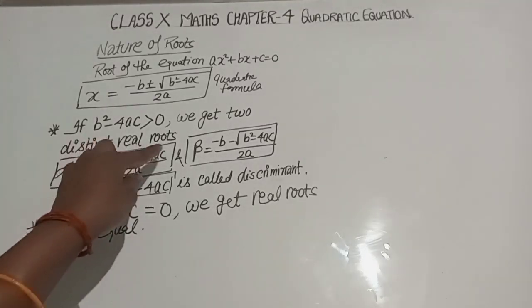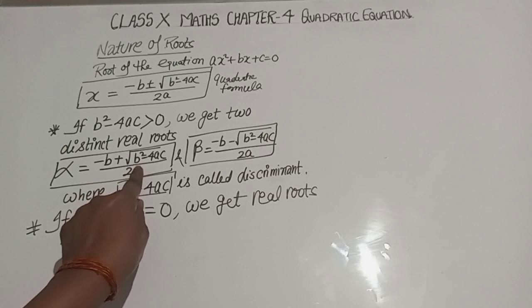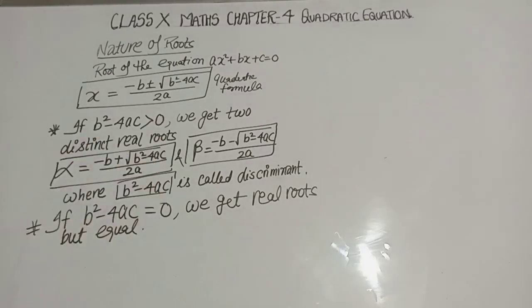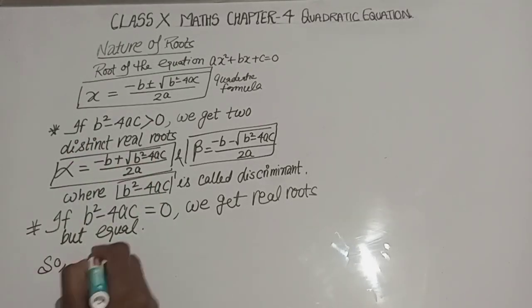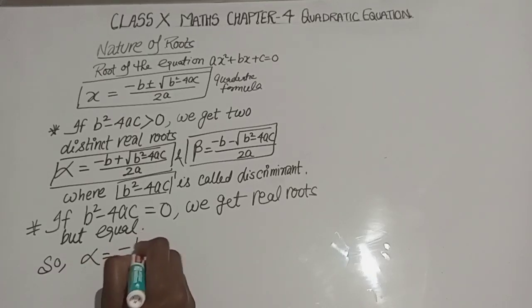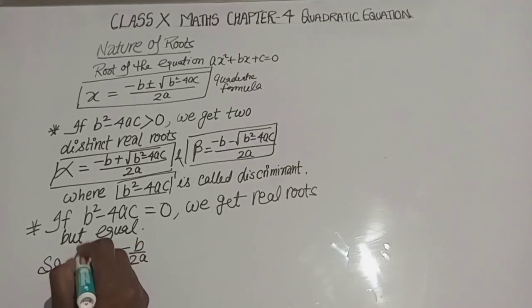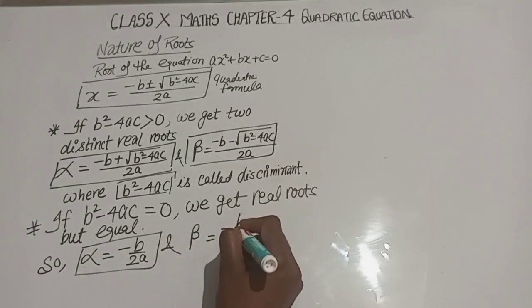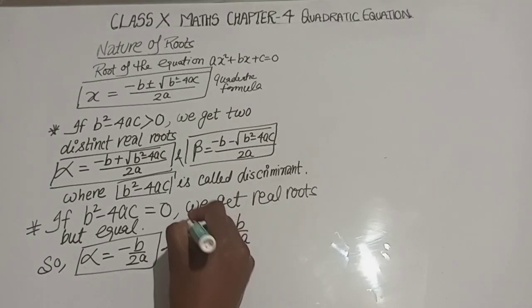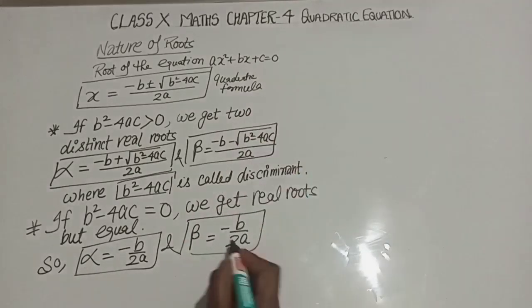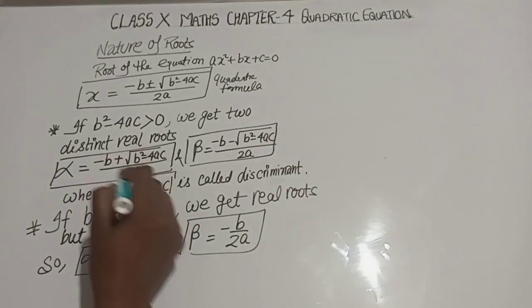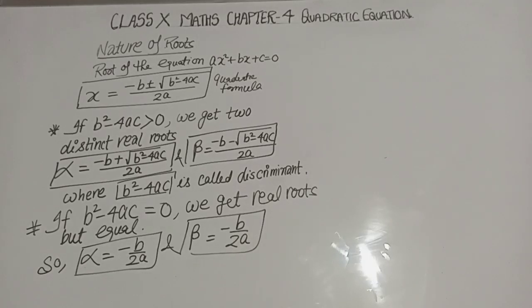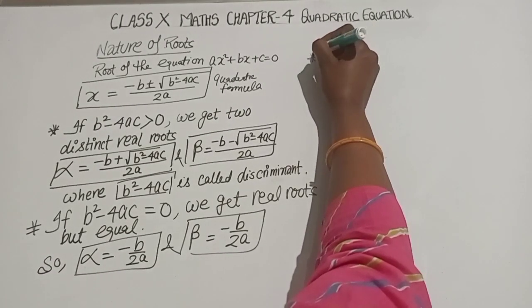Since b square minus 4ac becomes 0, alpha is equal to minus b upon 2a, and beta is equal to minus b upon 2a. So here you can see that if this portion becomes 0, we get minus b upon 2a for both.